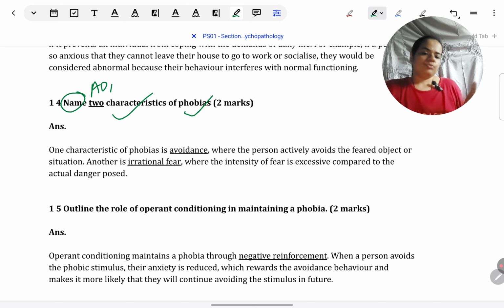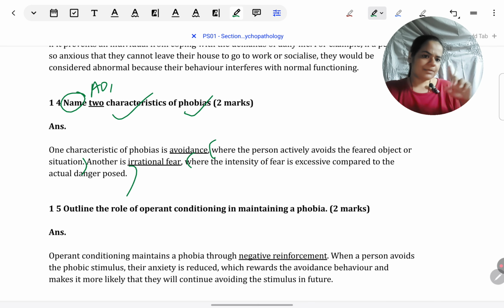It's up to you. You want to just strictly name the symptoms or you just want to give a brief definition of them. Even if you just name, like what I've underlined in this answer, if you just write that much, then also you'll get 1 mark. But I have a preference for just explaining a little, so I've included that. That's optional. What is optional, I'm putting in the brackets also.